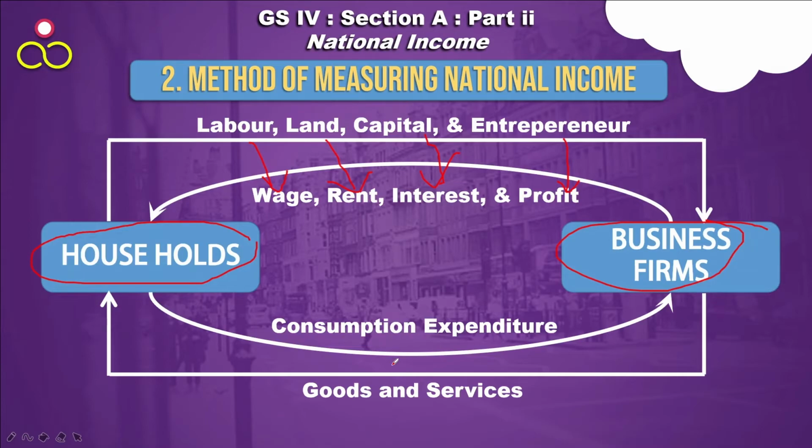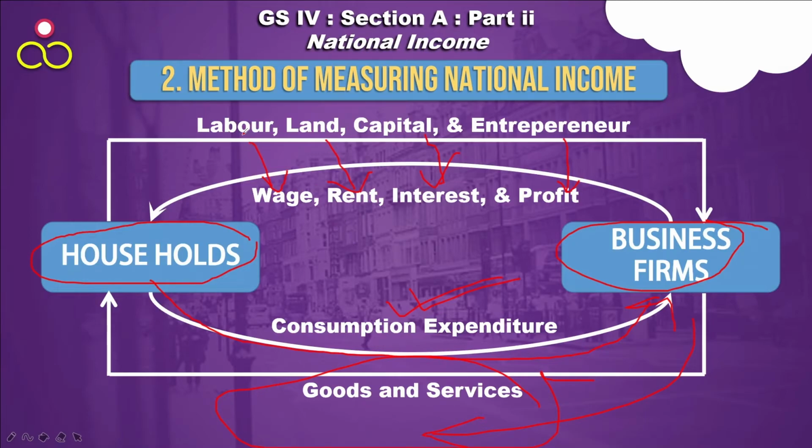Okay. At the same time, after getting the factor of production, once the business firms produce all the product, now the households pay the business firms money, that is the consumption expenditure, and since the households provide them money, the goods and services are provided by the business firms. Okay. So how do you calculate the national income out of this structure?